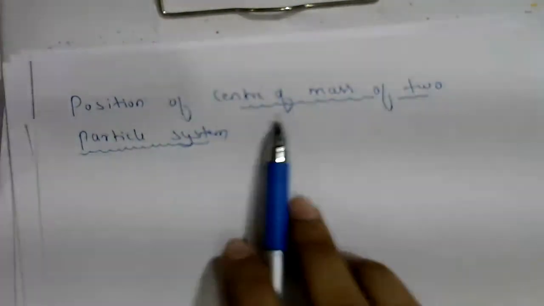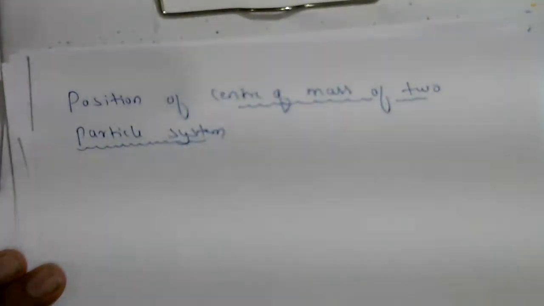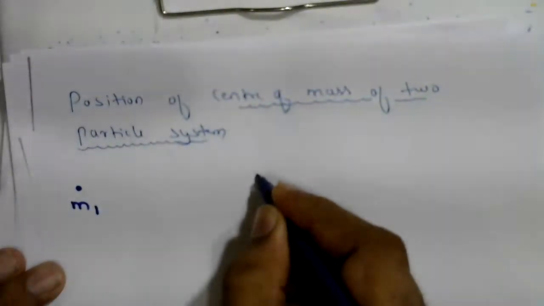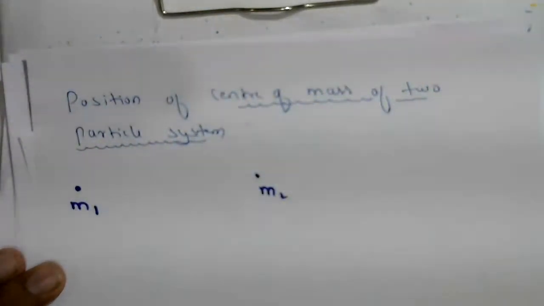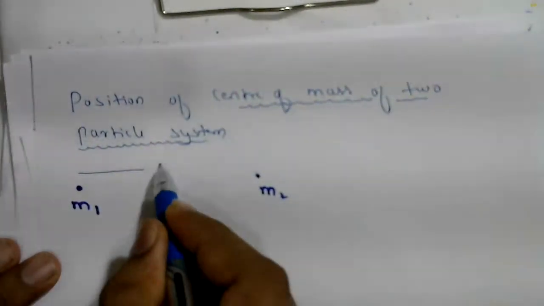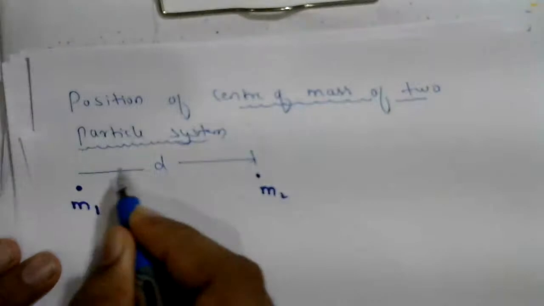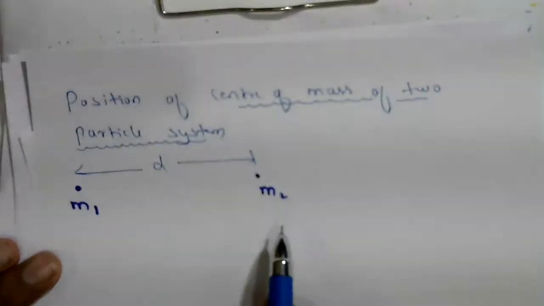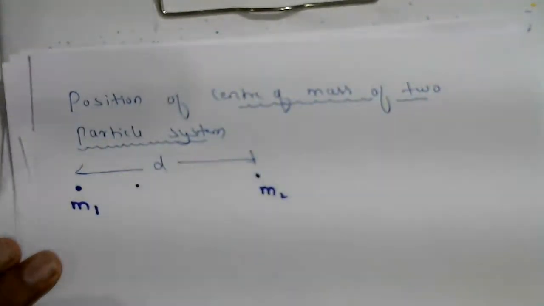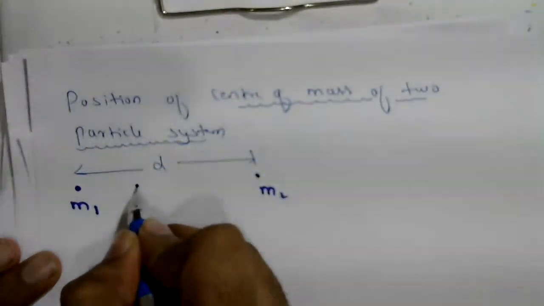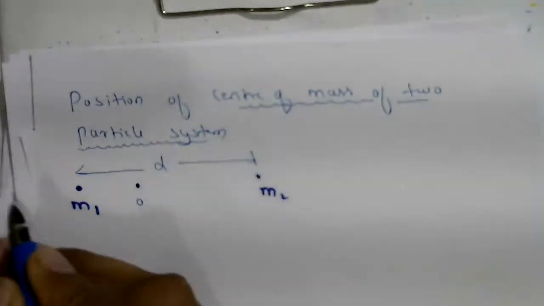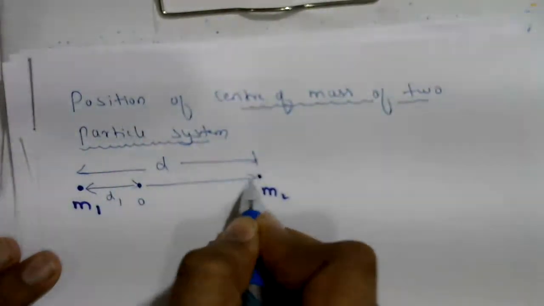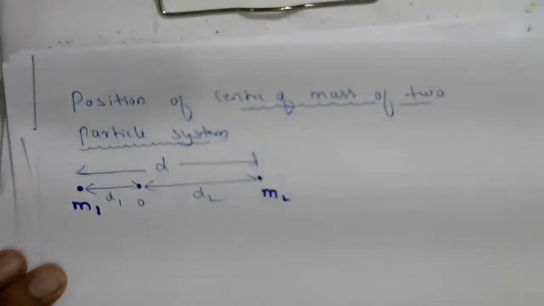Next, position of center of mass of two particles. First particle mass is m1, second particle mass is m2. Distance between these two particles is d. If m1 is greater than m2, where will be the center of mass? Towards the heavier mass, somewhere here. This is the center of mass. I'll take this center of mass at origin. From here to here I'll take d1 distance, from here to here I'll take d2 distance.